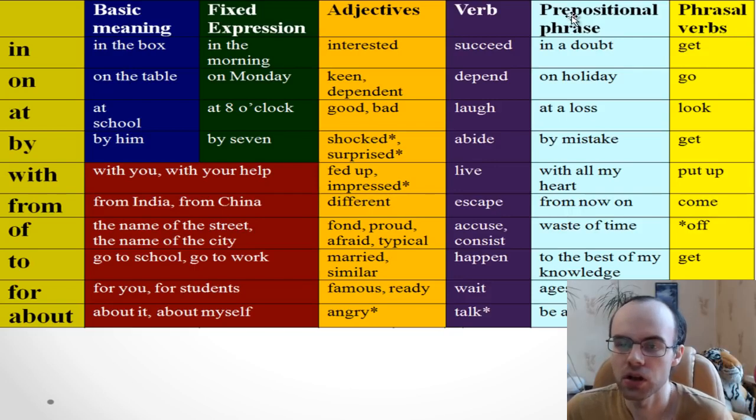We also talked about grammar, some phrases related to grammar, and also there are some nouns with prepositions, but mostly adjectives and verbs. Just keep in mind this idea too. Or you can just read in the box: in the morning, interested in, succeed in, in a doubt, and get in.